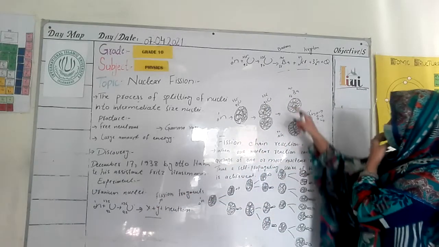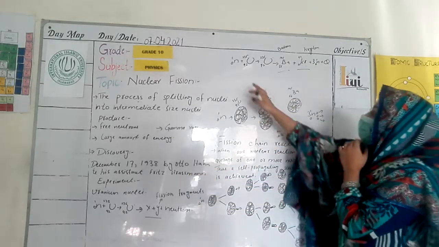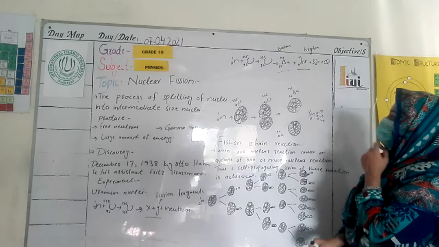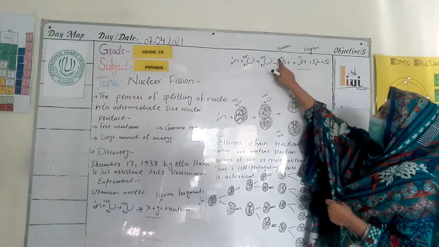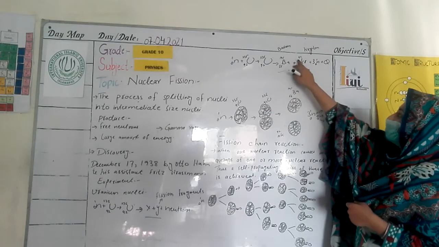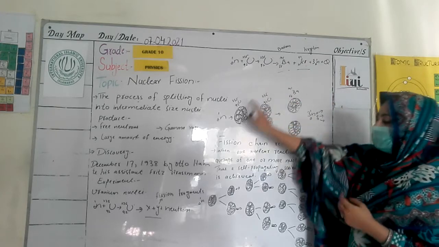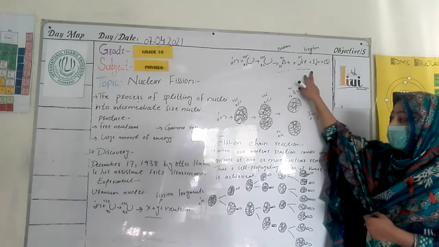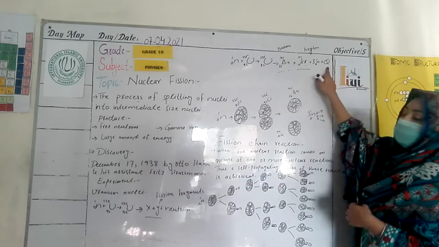As we come to the reaction, what will it produce? X and Y. What are X and Y? When the uranium takes one neutron, its mass number changes to 236, and it produces barium and krypton. Barium has mass number 141 and atomic number 56, and krypton has mass number 92 and atomic number 36. During this nuclear fission, 3 neutrons are produced, and a large amount of energy, which is represented here.